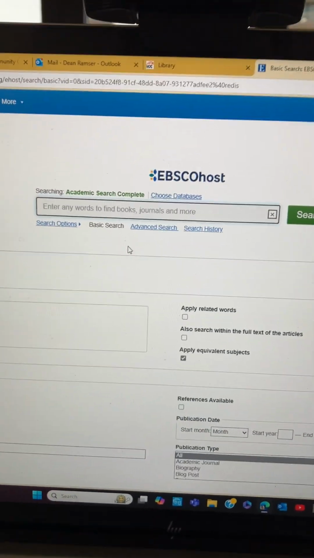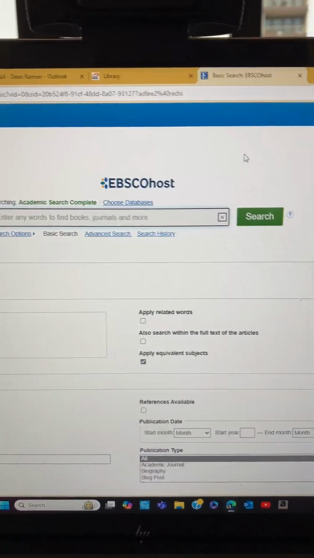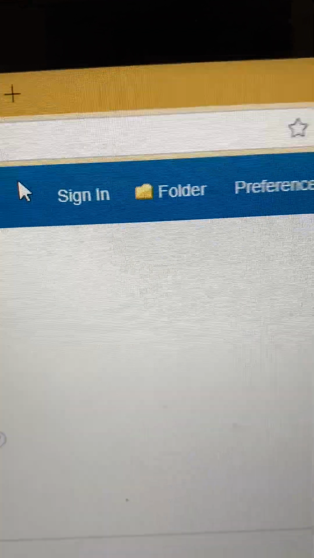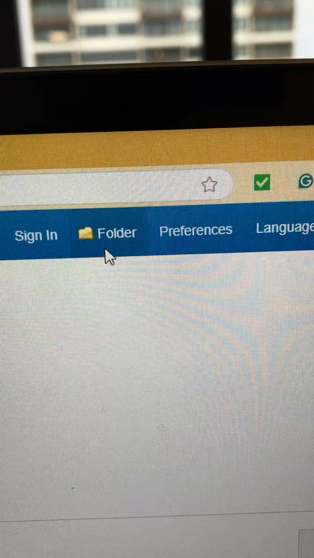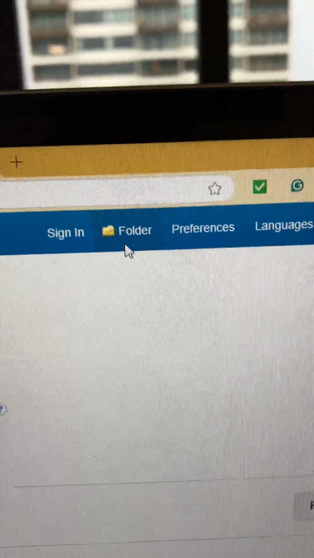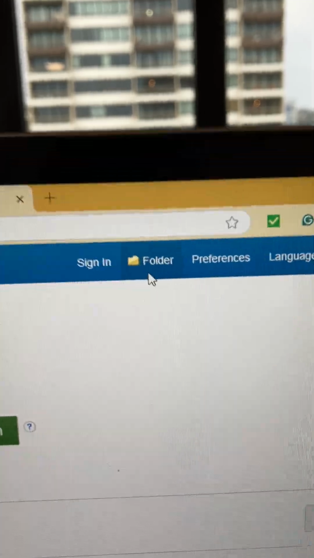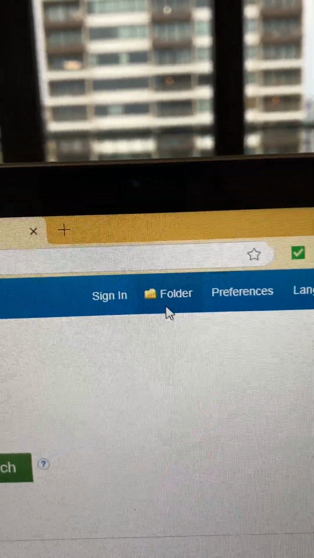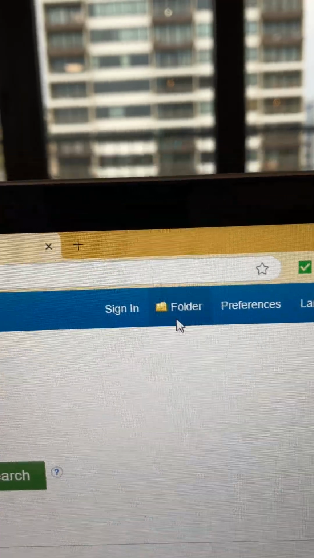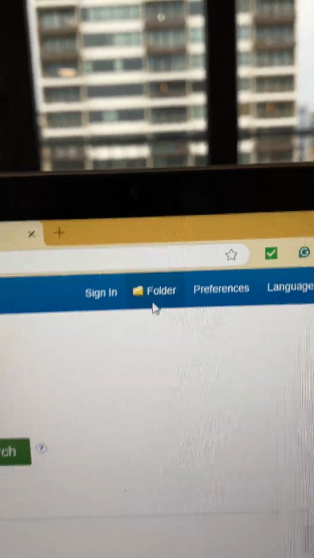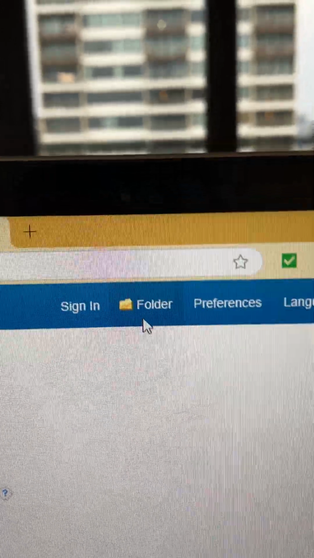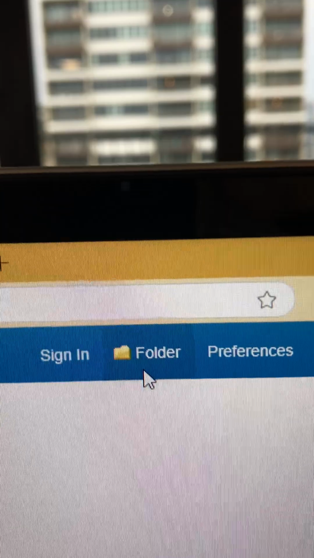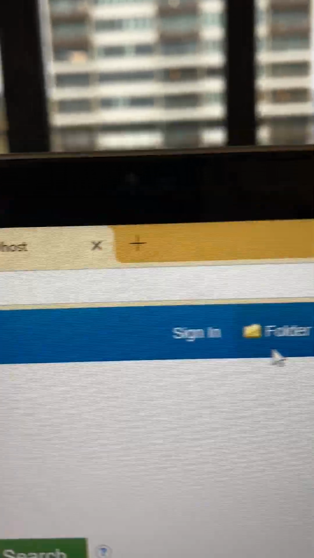You'll need to log in as a student, and on the upper right-hand side, there's a sign-in tab. There's also a folder where, when you find your essays and articles, you can save them. When you save them, make sure that you use a heading that you'll recognize later on. In this case, voice control was the subject, so make sure you have voice control as a heading when you save these articles, and also the date. That's very important because as your research develops, you'll find that what you started looking at on November 4th may not be as relevant as November 10th research. So make sure you have a heading and a date when you save your articles and essays in this folder, but you have to sign in first.